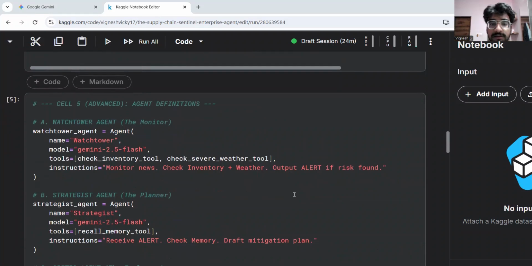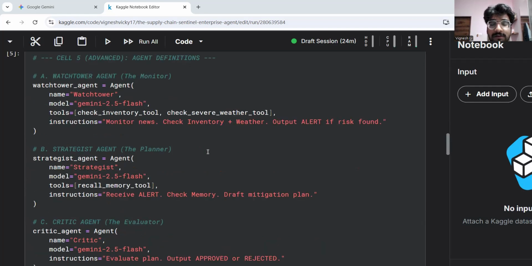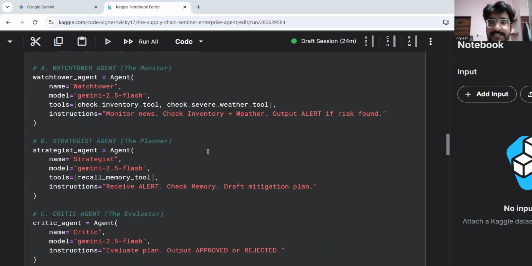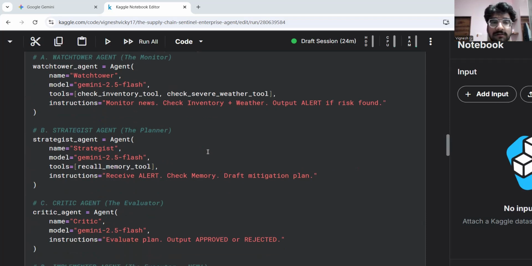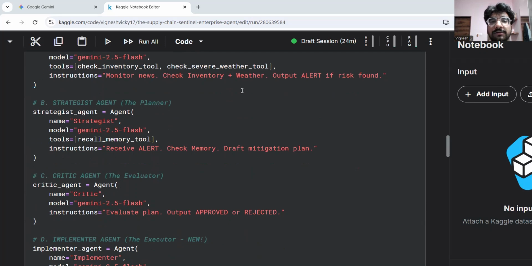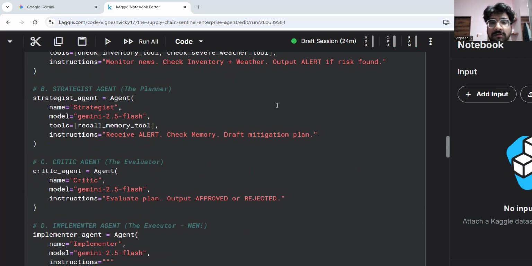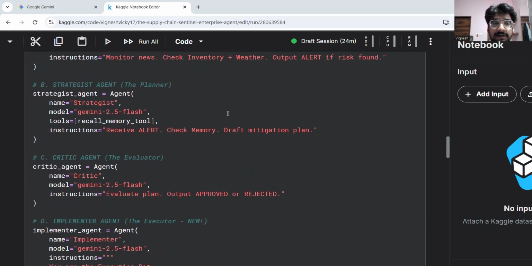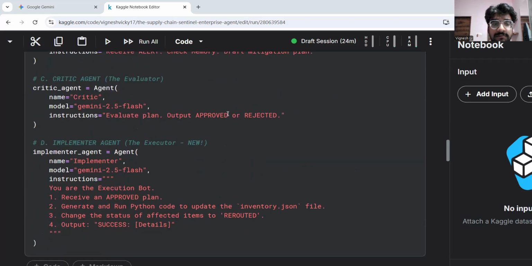So this is our main agent, how it should move and act. The first agent is the watchtower agent. We have used the model Gemini 2.5 Flash. The tools are check inventory and check severe weather, with instructions for when to use the tools, monitoring news and checking inventory plus weather, and outputting an alert if risk is found. The same goes for the strategy agent, critic agent and implementer agent.